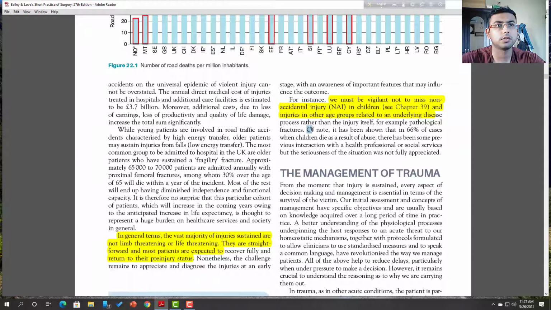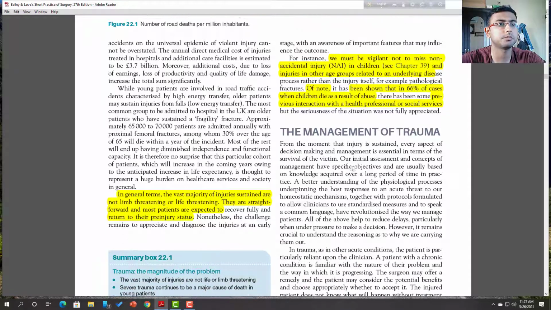It has been shown that in 66% of cases where children are assaulted, the abuse has some previous interaction with a health professional or social service, but the seriousness of the situation was not fully appreciated. Okay, so this is the statistical analysis. Now the management of trauma.